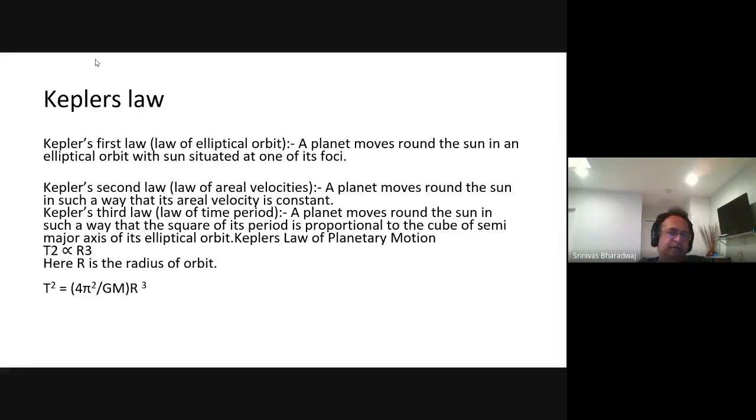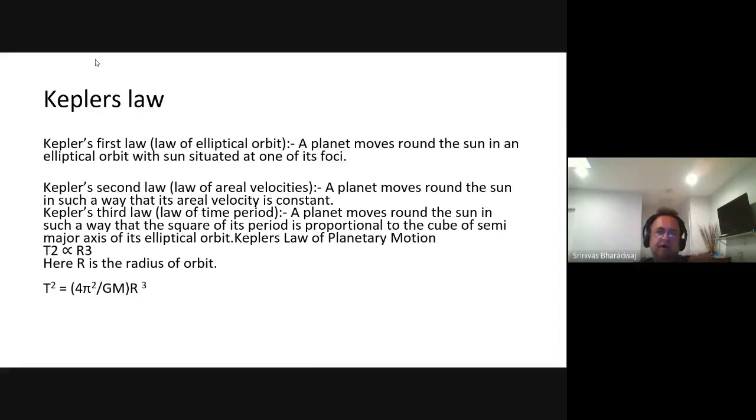And so what does that mean? The areal velocities are constant. It means that m r square d theta by dt is a constant. So if m r square d theta by dt is a constant, then dA by dt is a constant. Why is r square omega very important? r square omega is related to the areal velocity.